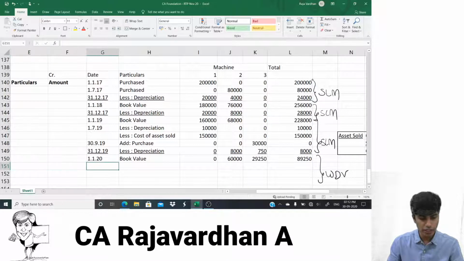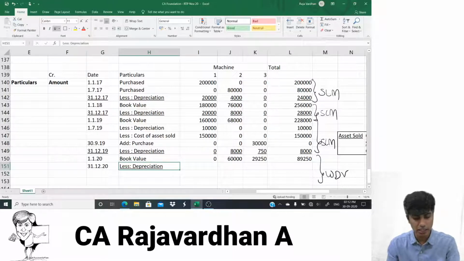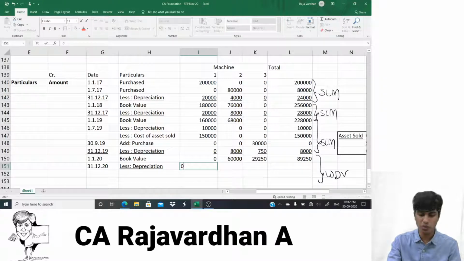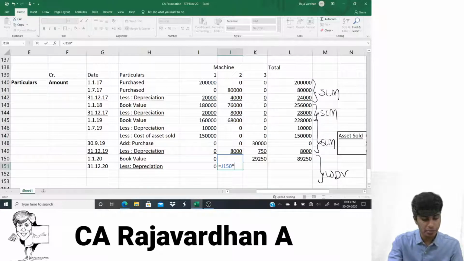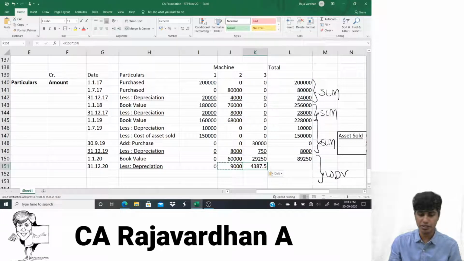Now, come on, let us go for the end of the year, 31st of December 2020. I would have to deduct here less depreciation. Remember, this year it is at WDV method. So what is the rate at WDV method? 15%. So I'll do this will be 0. First asset is sold now. So on this asset I'll do this multiplied by 15%. Depreciation will be 9,000. And here again same formula. What is it? 29,250 multiplied by 15%. Will you provide for the entire year or not? Yes, you would have to provide for the entire year.